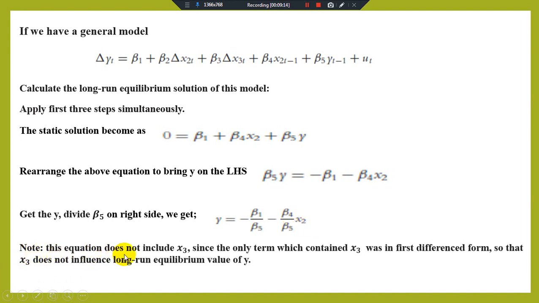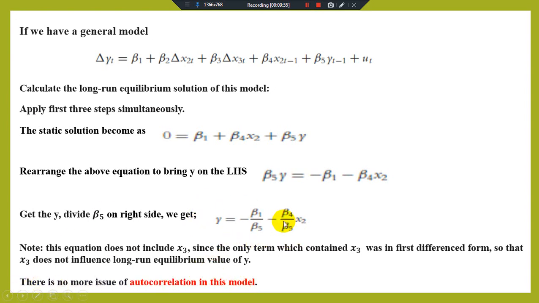Note that this equation does not include x3, since the only term which contains x3 was in first difference form, so x3 does not influence the long run equilibrium value of y. Keep in mind that x3 here we are using in the dynamic model as a difference value. So in the long run static equilibrium situation, we do not need difference values or difference variables.